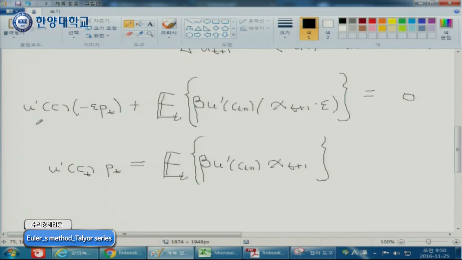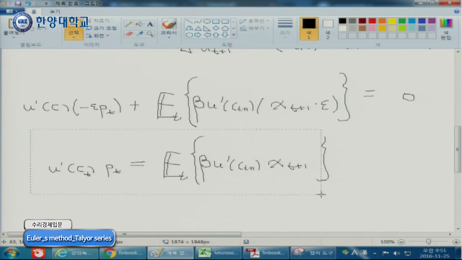What we learned today in the morning was the Euler method. This is the Euler equation. It is the equation that should be satisfied if a consumer is rational and the consumer wants to maximize his or her utility. And this is also another very important implication. Well, this important equation, this is constant. We can divide each side by u prime of c_t, right? If we divide each side by u prime of c_t, we have something very interesting.